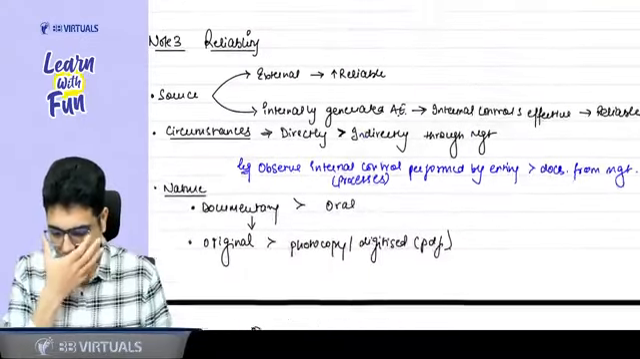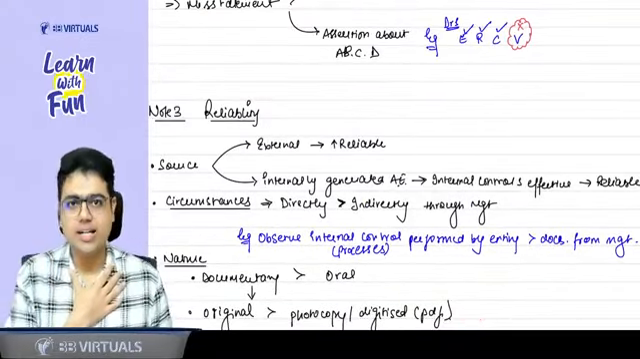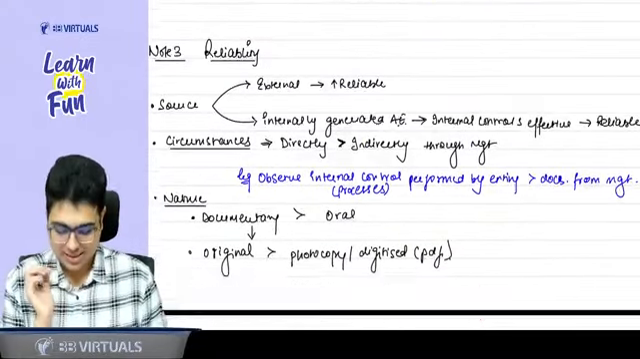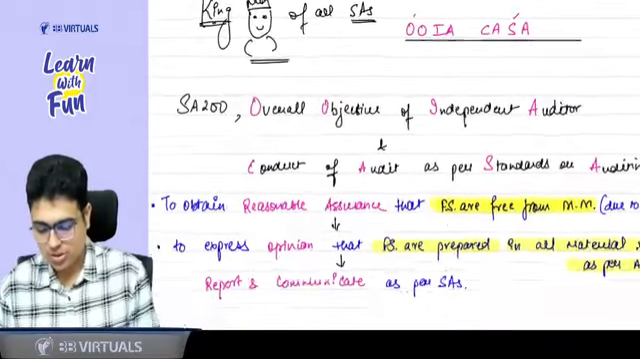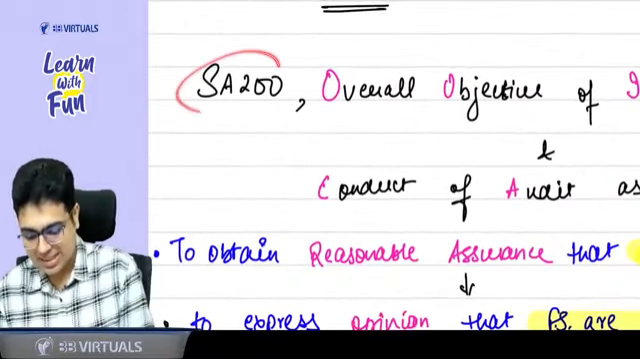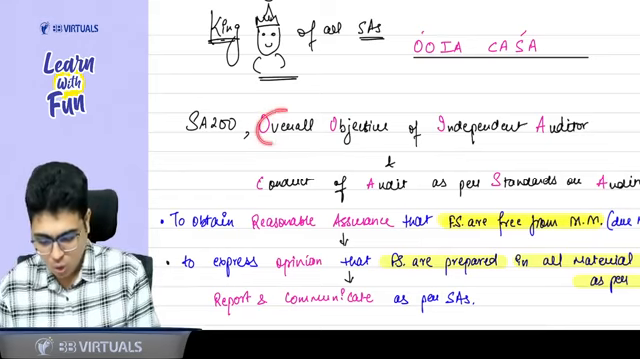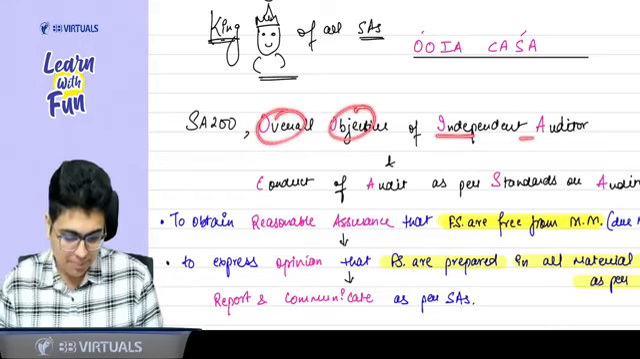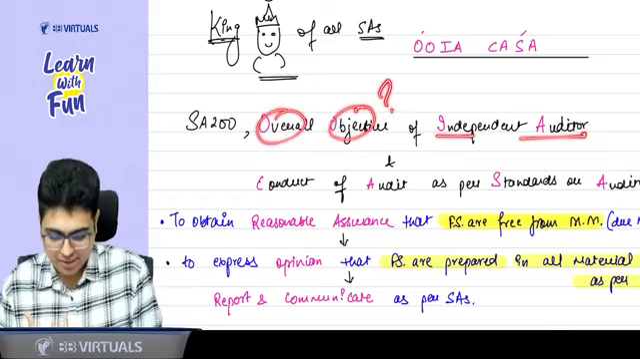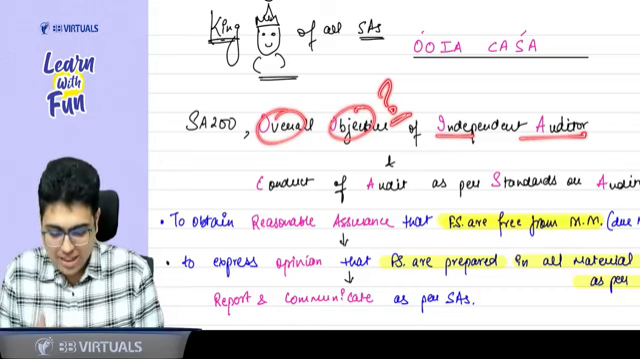Done, sir. So whatever concepts we have studied till now, using those concepts, I am sharing with you SA 200. Sir, what is SA 200? It talks about the overall objective of the independent auditor. That means what does he want to achieve? How will he achieve it?